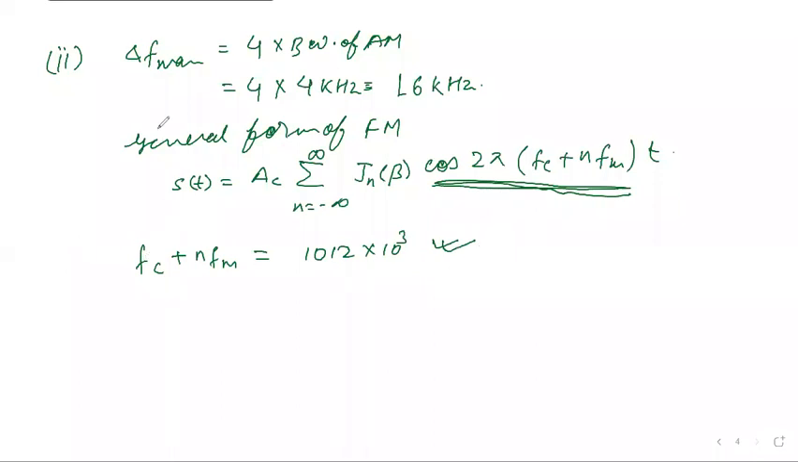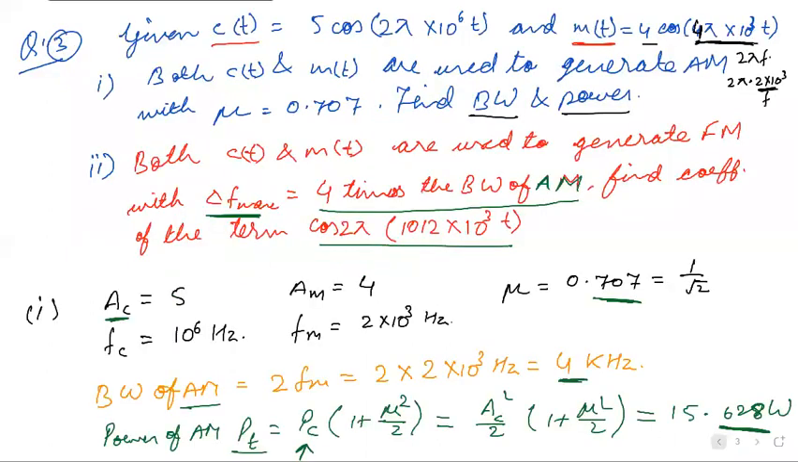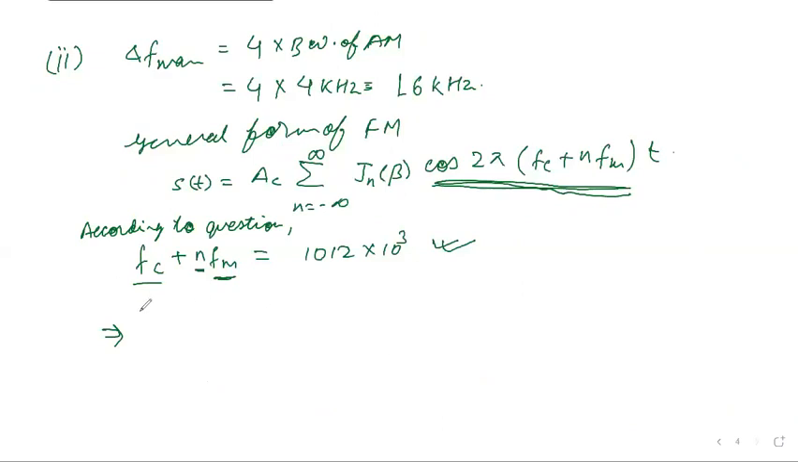Now from the question, we have the values of Fc and Fm. After putting these two values, we can get the value of n. So what was the value of Fc? According to the question, we have Fc plus n Fm equal to this. So what was Fc in our question? It is 10 to the power 6 plus n. What was Fm?